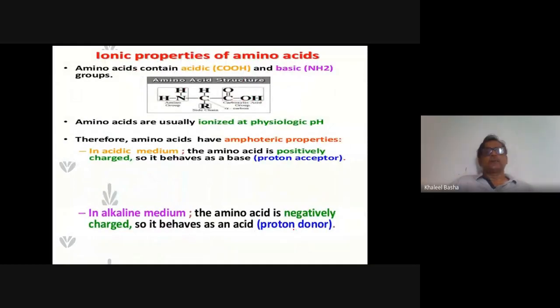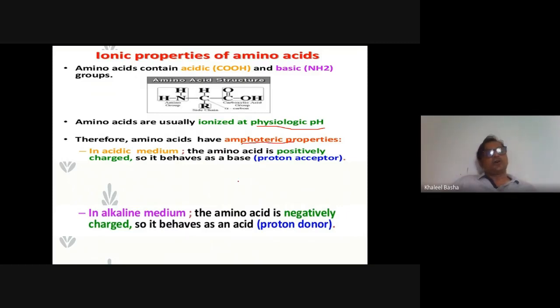And next we go to the topic of ionic properties of amino acids. Amino acids contain acidic and basic groups. Already we discussed this earlier: there is an amino group and a carboxyl group. Amino acids are usually ionized at physiological pH, that is the homeostatic pH, where they exist in ionized form. Therefore, amino acids have amphoteric properties.